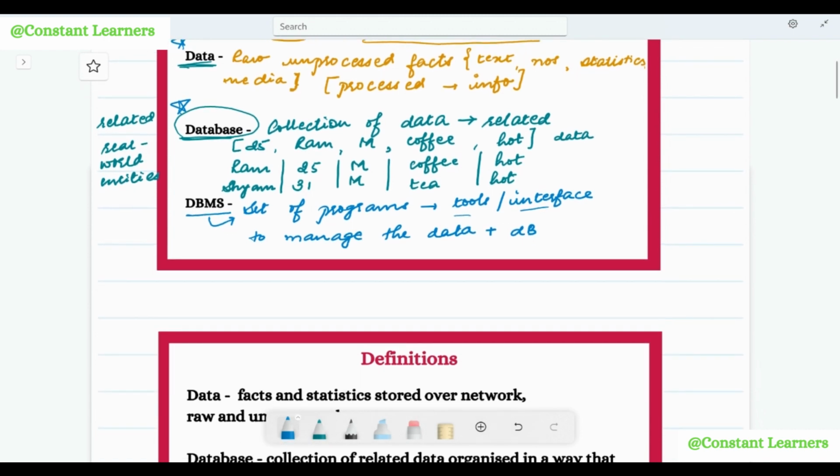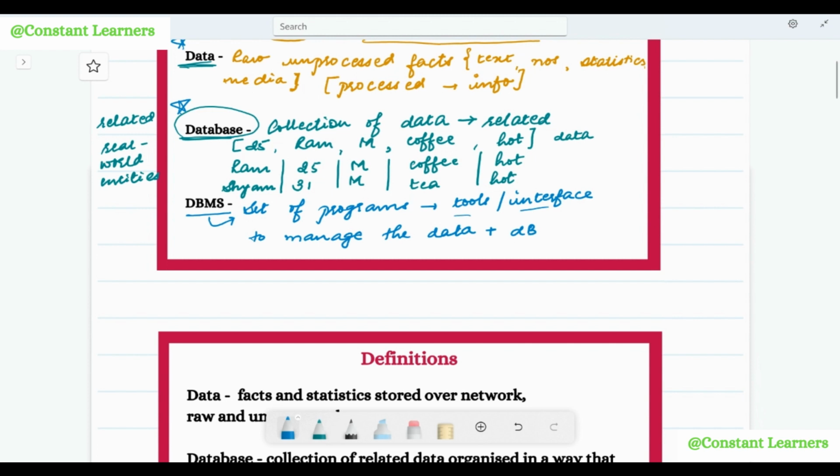Now, what exactly comes under the management of data in the database, that we will discuss in the later part of the video. First, let's understand all the other basic concepts to be able to understand DBMS properly. I hope that this much was clear.